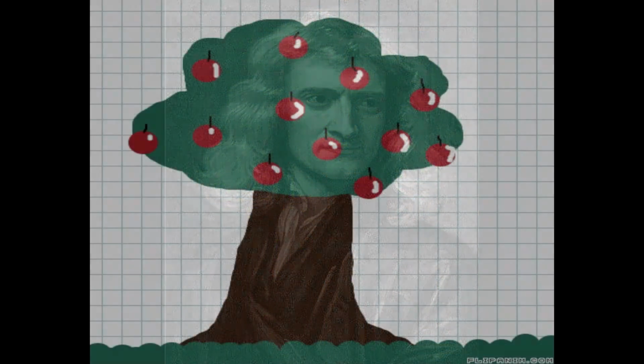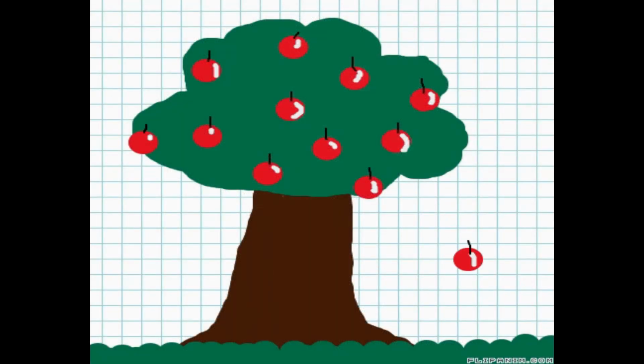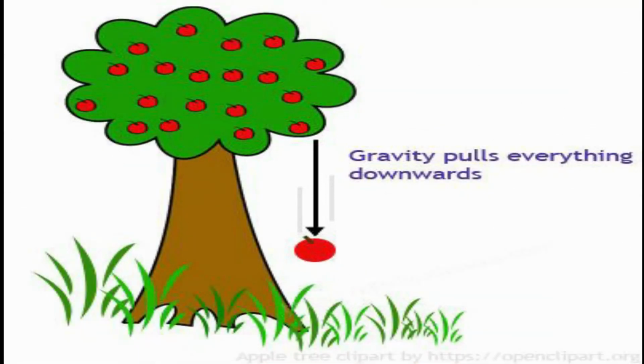This force of attraction was observed by Sir Isaac Newton by seeing an apple falling down on the earth from the tree. Children, anything you throw up falls back onto the earth. So the pulling force exerted by the earth on all objects on or near it is called the earth's gravity.